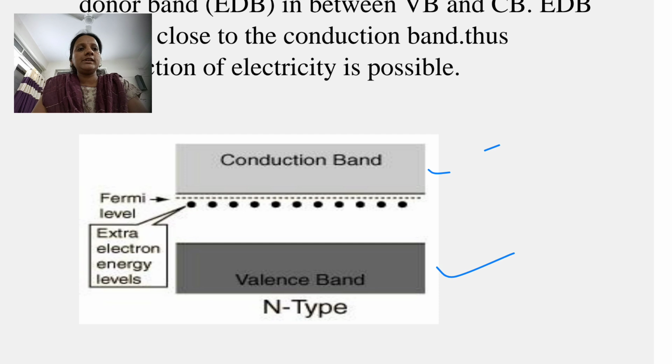So an electron can easily jump from the EDB to the conduction band, and that electron is responsible for conducting electricity in the N type extrinsic semiconductor.